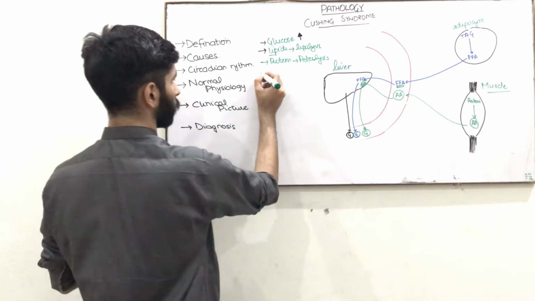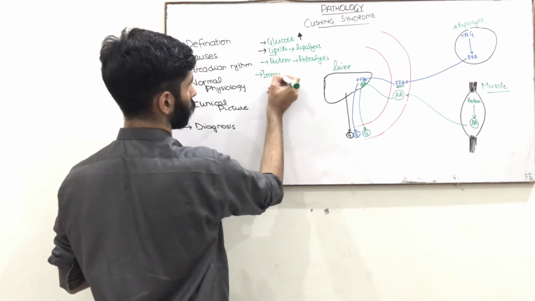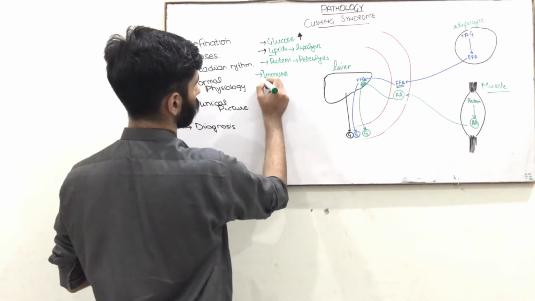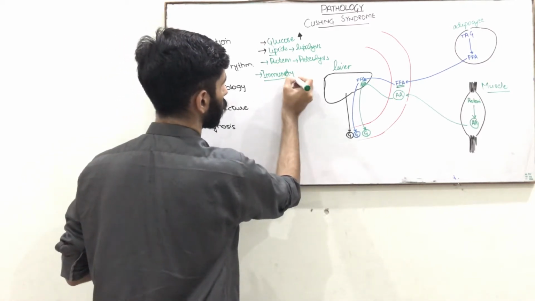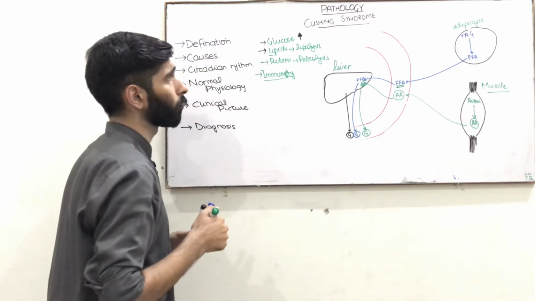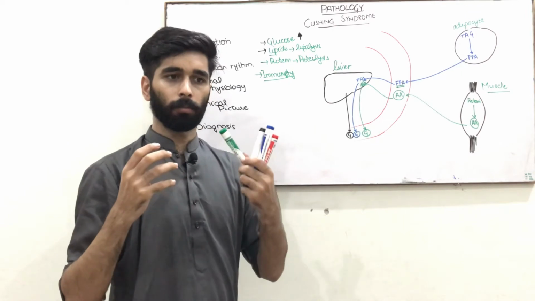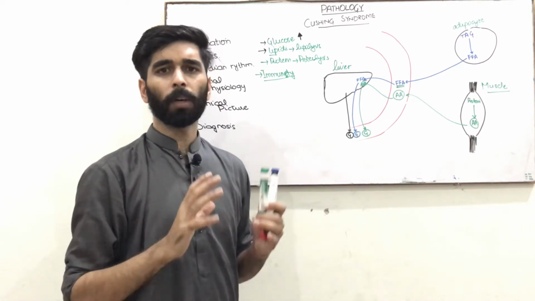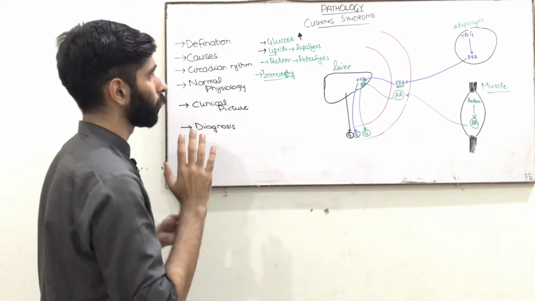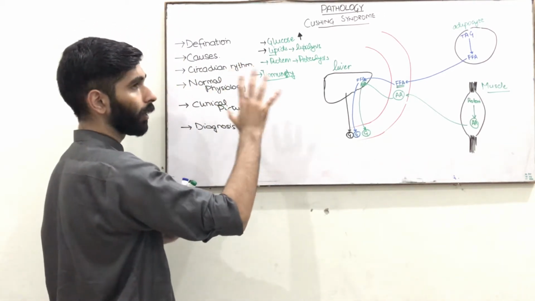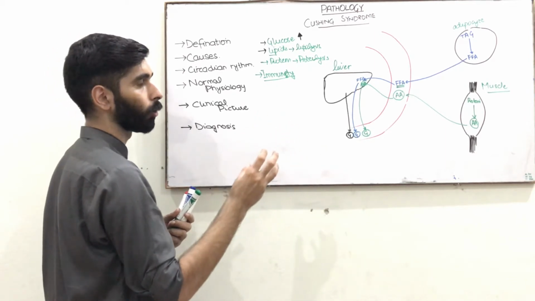Now what is the effect of cortisol on immunity? The exact mechanism is not yet known, but it is thought that the high level of cortisol is responsible for causing destruction of the lymphoid tissue.